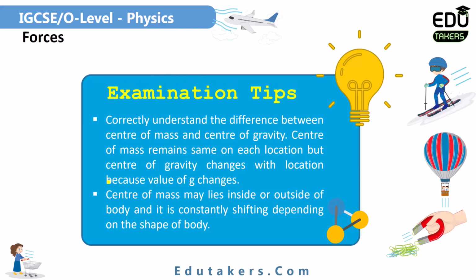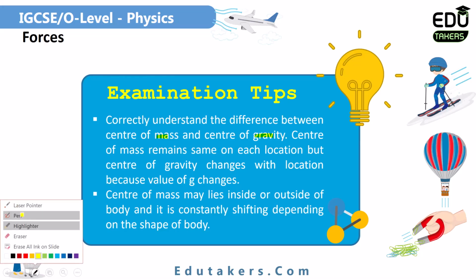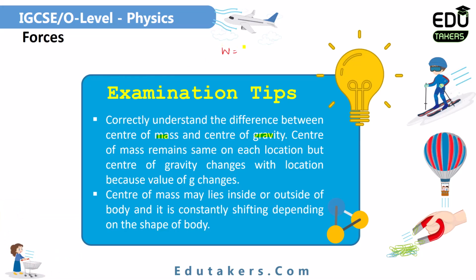Here are the examination tips. Correctly understand the difference between the center of mass and the center of gravity. Center of mass remains the same at each location because the center of mass is not affected by the gravitational field, meaning there is no effect of gravity on the center of mass. That's why it remains the same at every location, but the center of gravity changes with the location because the value of g changes. Center of gravity is basically the point where the weight of the object is concentrated, and weight is the product of mass and gravitational field strength. So this value of g basically changes from location to location.